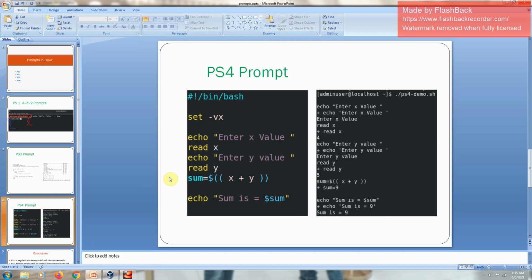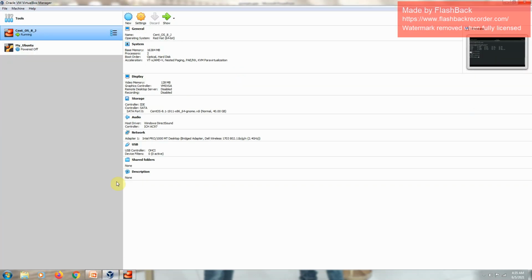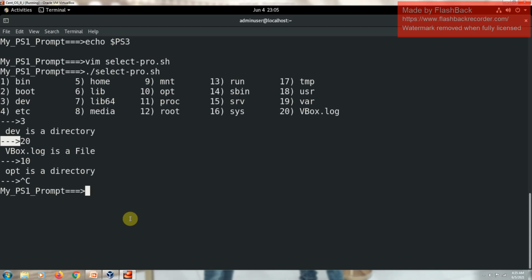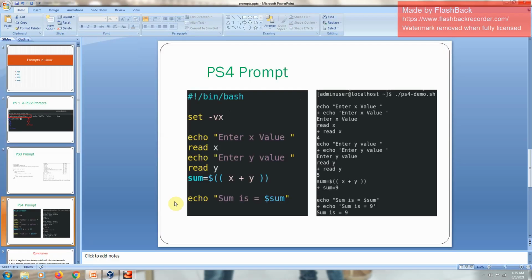Okay, let me show you what the default value of the PS4 prompt is first. The default value came as plus. Whenever you enable tracing in a shell program, so whenever you want to debug a shell program, you will enable this tracing like this, set -vx. If you want to disable it, you can disable it with set +vx. So this is the setting to debug the shell program.